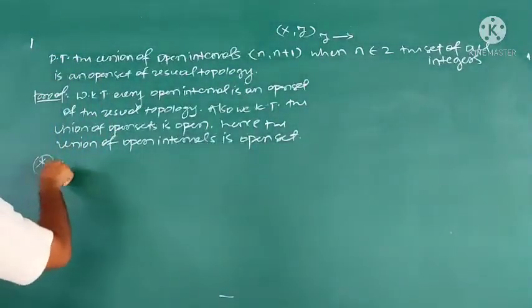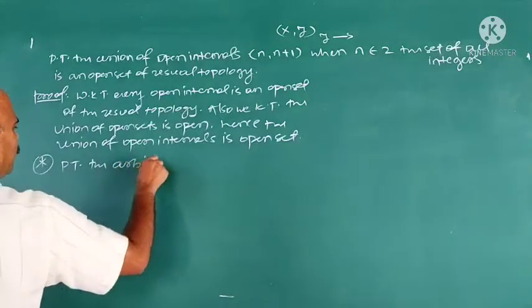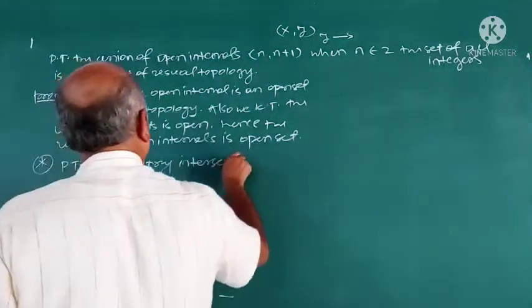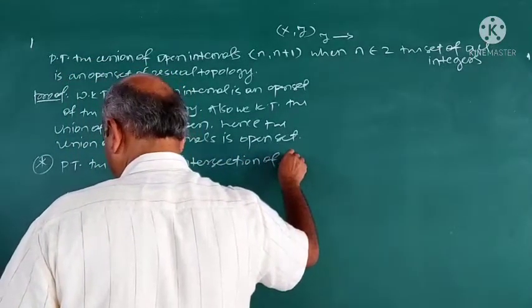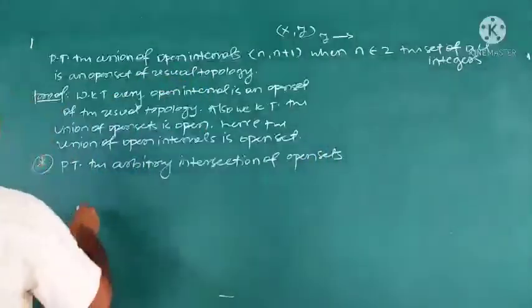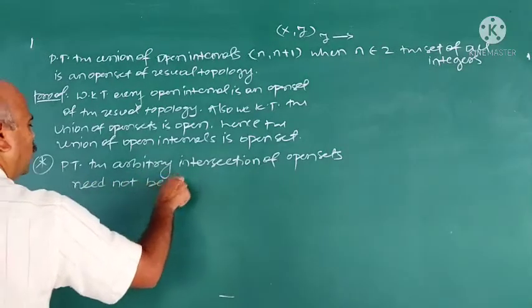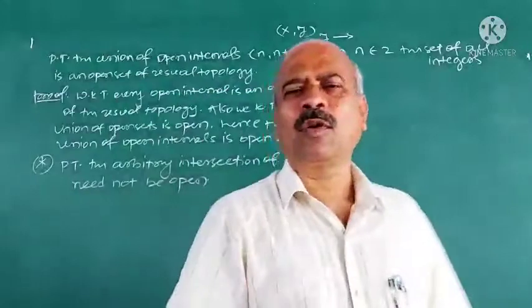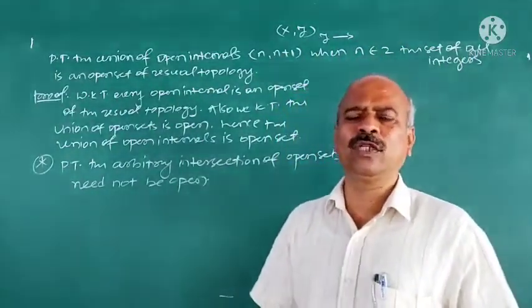Next is prove that the arbitrary intersection of open sets need not be open. Understand clearly? In the axioms of topology, when do you say that tau is a topology?